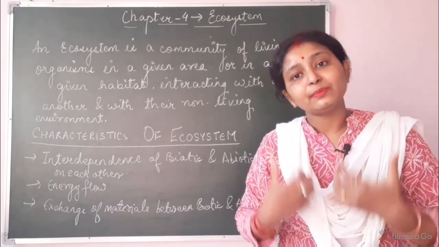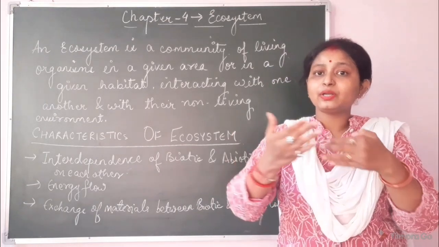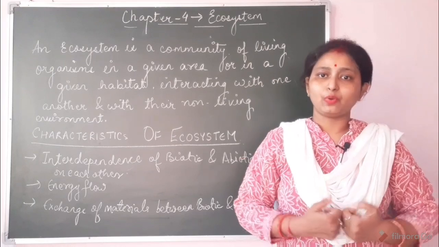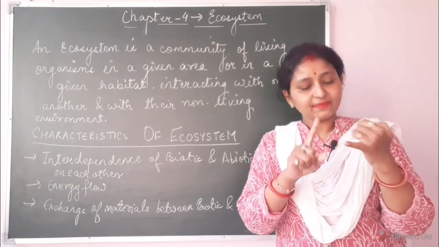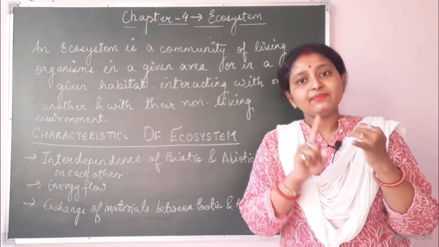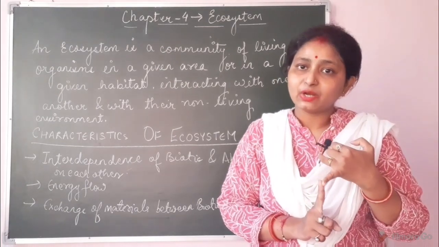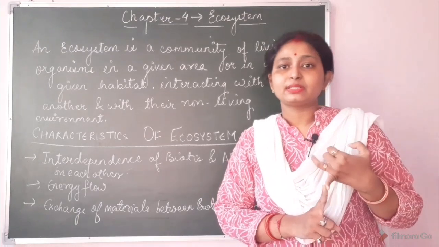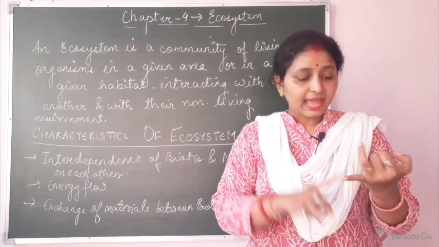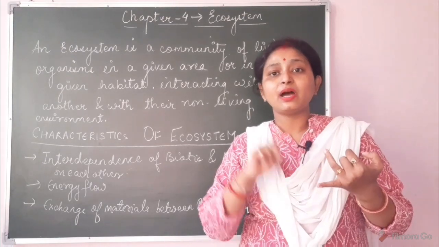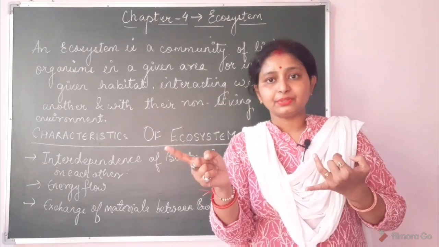So here is the dependency of the living organisms on one another also. You have seen here that the living organisms are dependent on the non-living things, abiotic components like sunlight, water, air, and the living organisms are also dependent on one another.